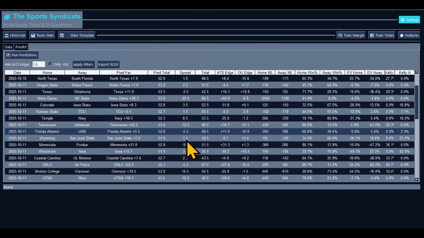So they're at minus 1.5. Bump it up to minus 3.5. Get yourself some extra juice on that play. 48.5, take the over, a field goal. Take the over. Minnesota and Purdue.